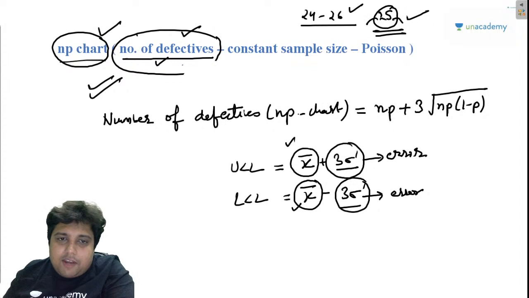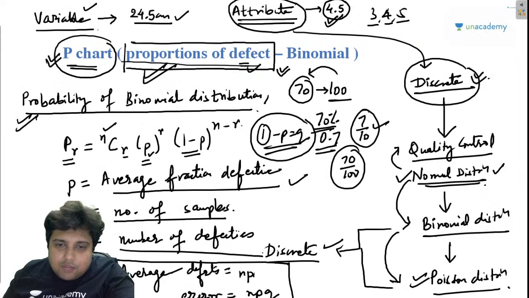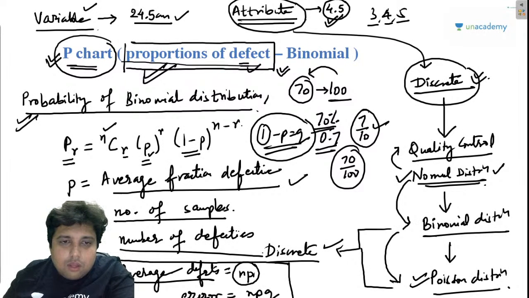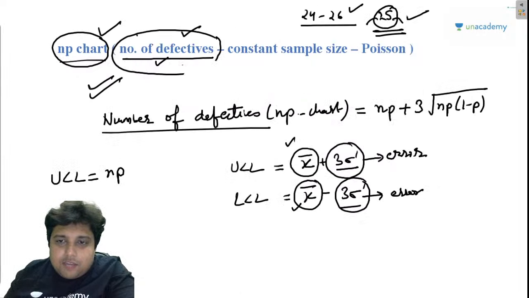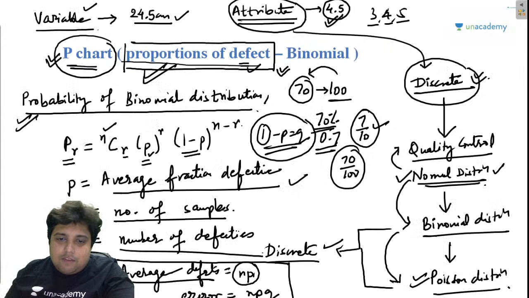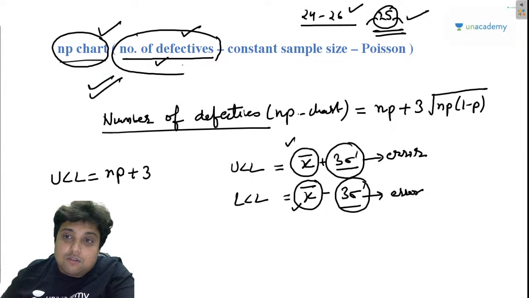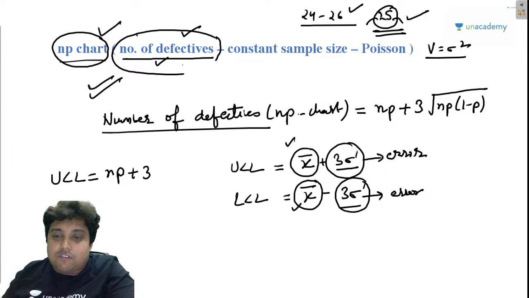So in case of NP chart, if I write the upper control limit, then in case of X bar, what can I write? The average defects, that is NP. And in case of error, what can I write? Plus 3 standard deviation sigma, or error, is given by NPQ. Standard deviation is NPQ, right? So remember, that is the variance. So variance is square of standard deviation.